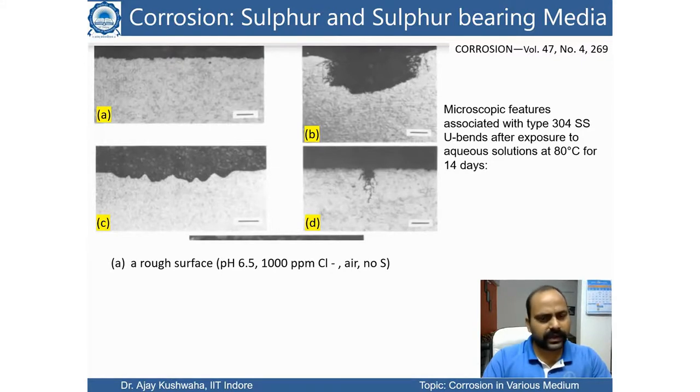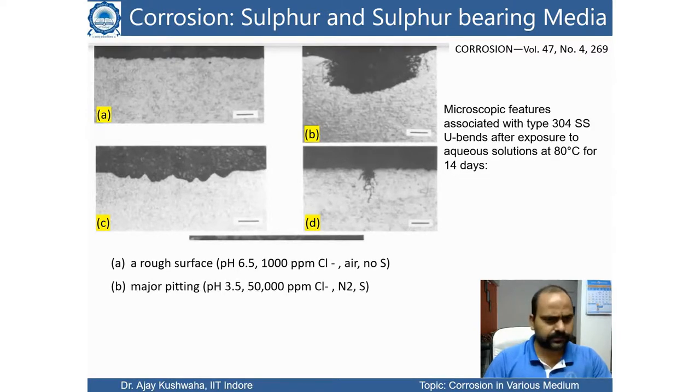It was in air and there was no sulfur content. So it shows that if there is no sulfur, but chlorine is present, then it can still have some kind of corrosion, but that is not very intense and only uniform corrosion is happening. Figure B basically shows major pitting. You can see a large pit is found in this area.